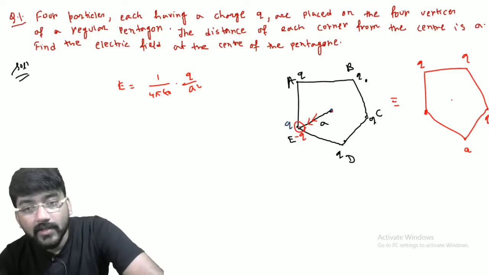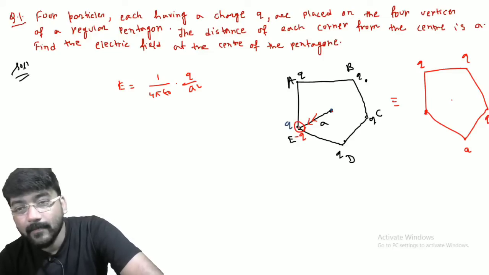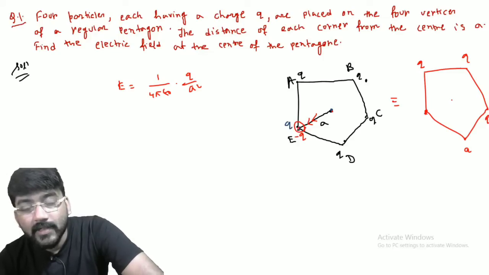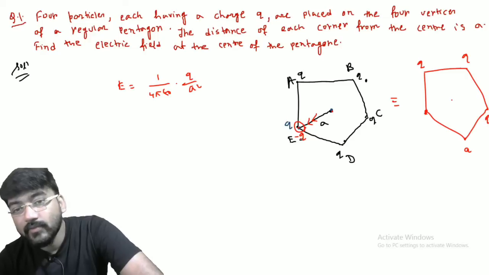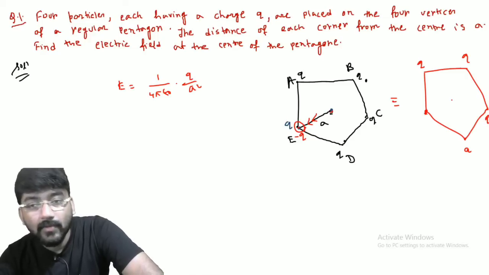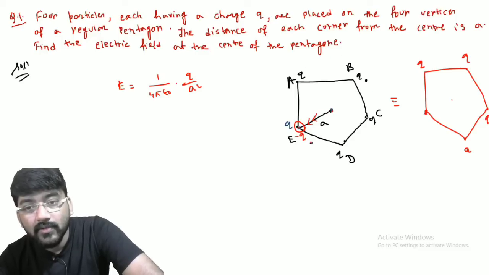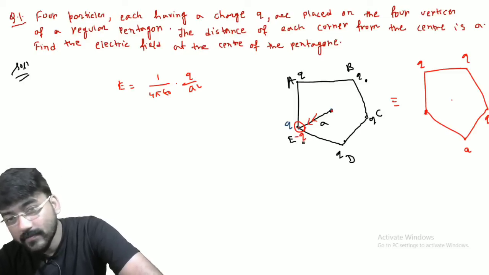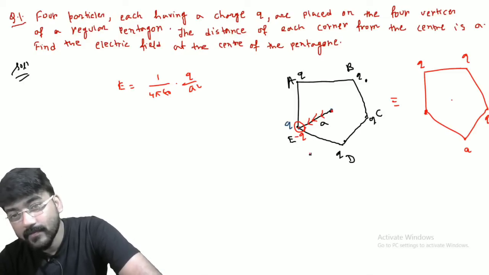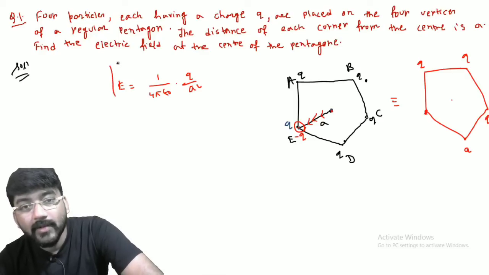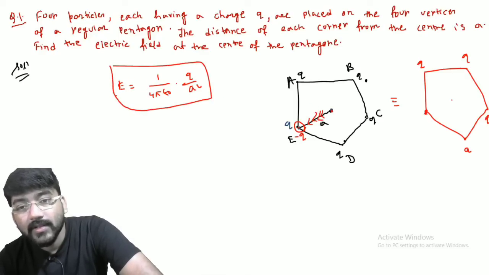So this point is equivalent to zero charge. But I have intentionally put plus q and minus q here so that we can solve the problem easily. Because for the five positive charges, the net field here is 0. The only field that will exist at the center is due to this minus q, along this direction. So the electric field at this point will be 1 upon 4 pi epsilon naught, q by a squared, along this.